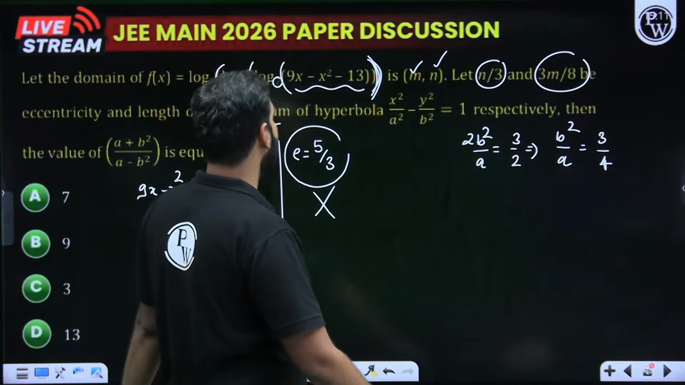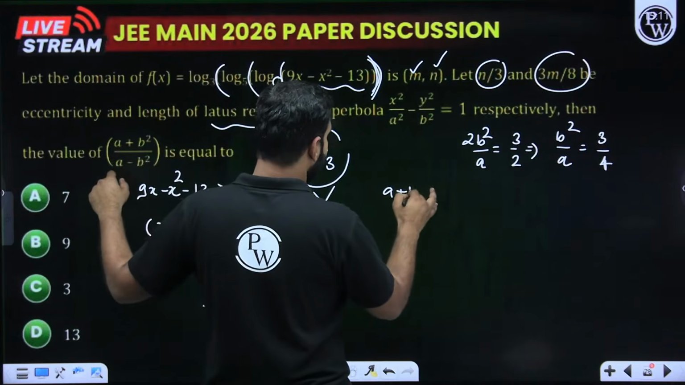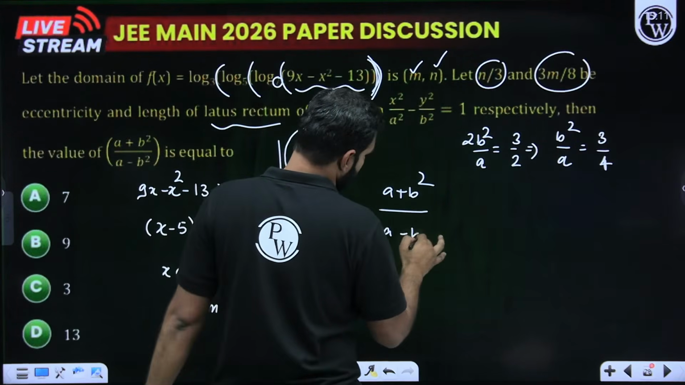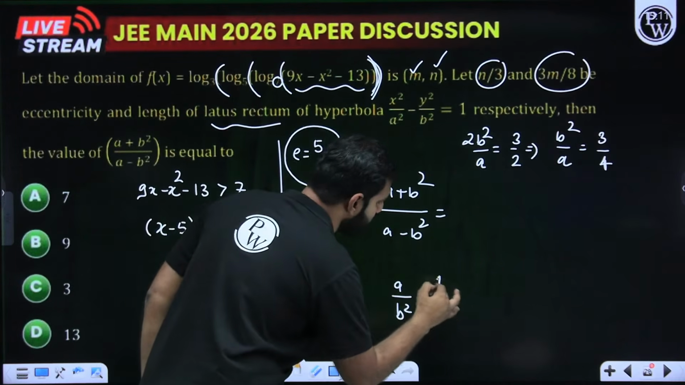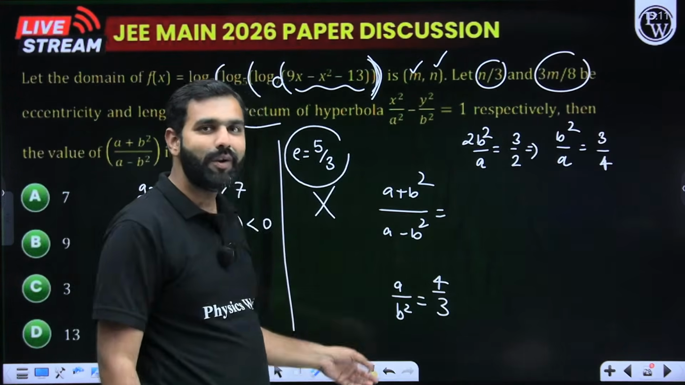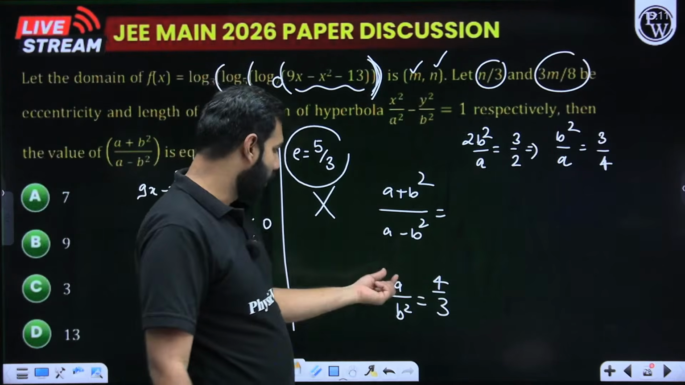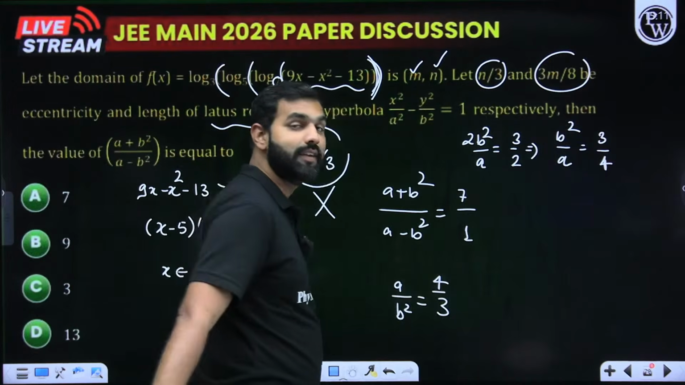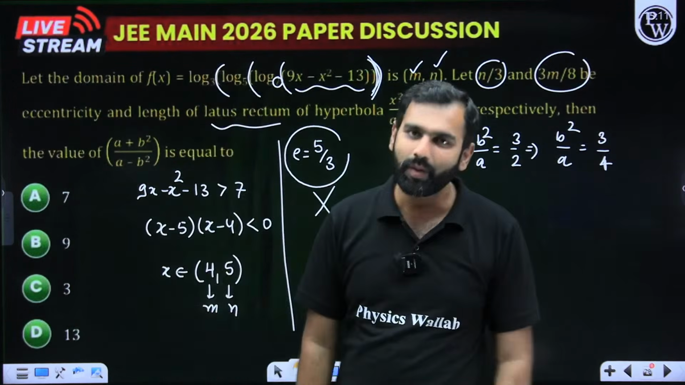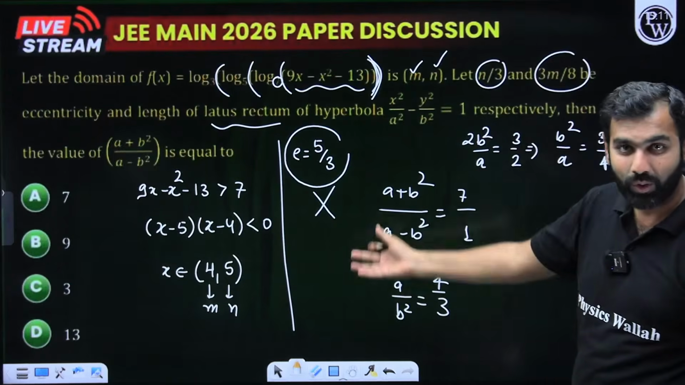Why? Because from here, what have we asked? a plus b square upon a minus b square. Would you not say, if I know a by b square, which is 4 by 3, I'll apply componendo and dividendo. I hope you're realizing componendo will be 4 plus 3, 7. Dividendo will be 4 minus 3, that is 1, and 7 is your answer. Wasn't it easy, interesting? How many of you got this correct, students?